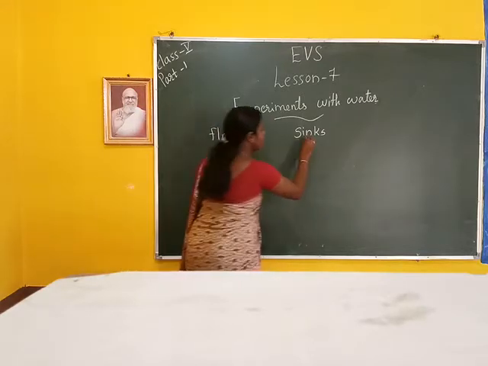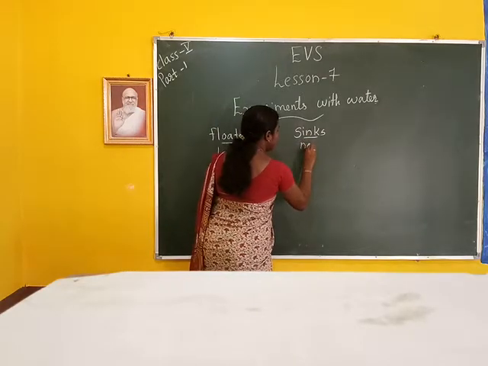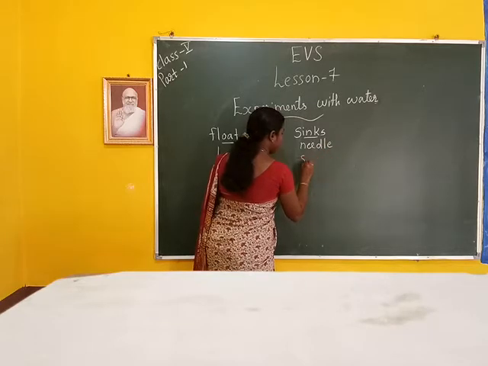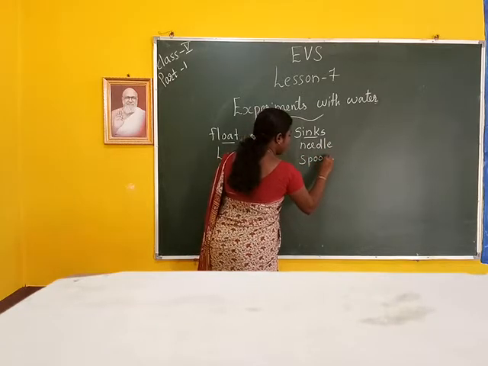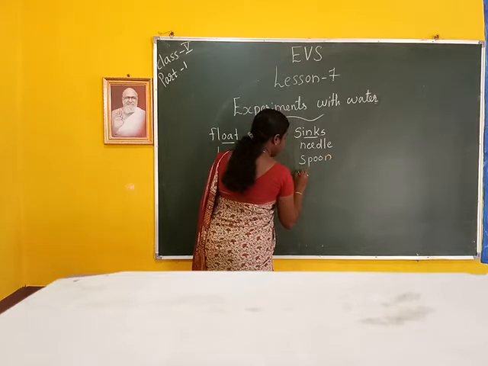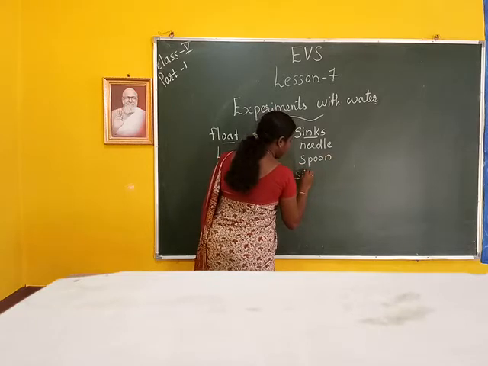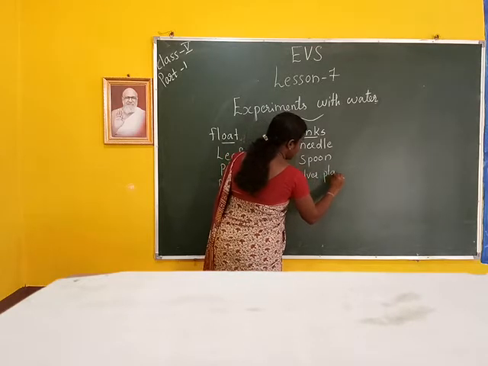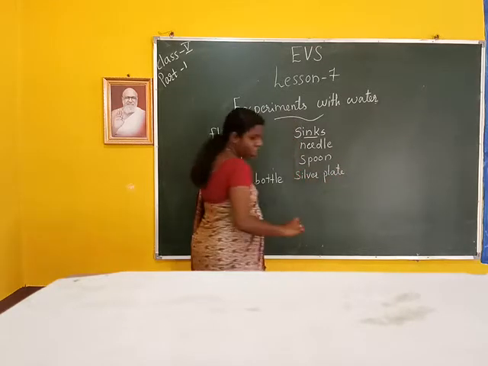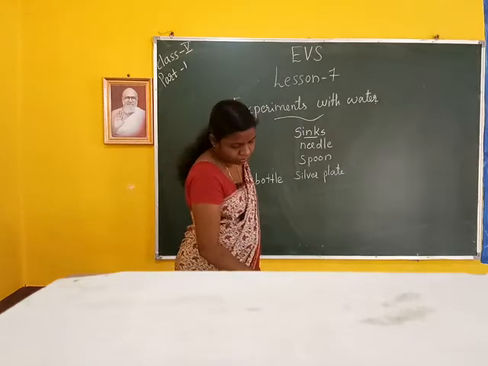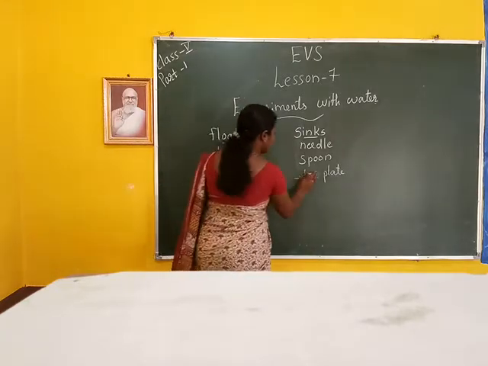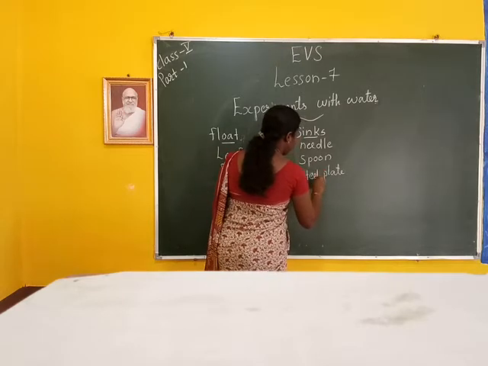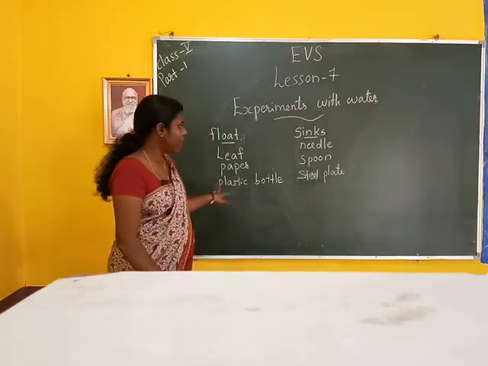Then sinking objects: needle, another one is spoon, then silver plate, aluminum plate, steel plate, etc. These sink in the water.